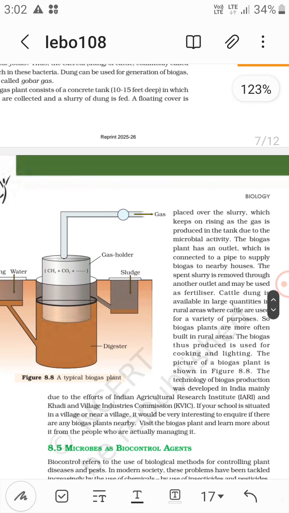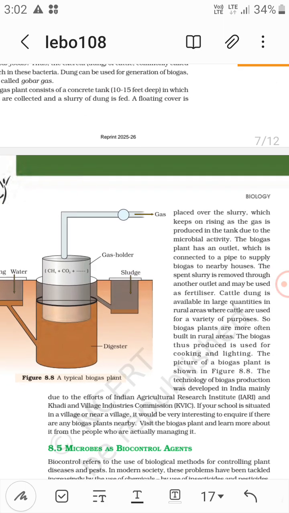The biogas plant has an outlet which is connected to a pipe. The spent slurry is removed through another outlet. The cattle dung is available in large quantities in rural areas, so biogas plants are more often built in rural areas. The biogas thus produced is used for cooking and lighting. The picture of a biogas plant is here.